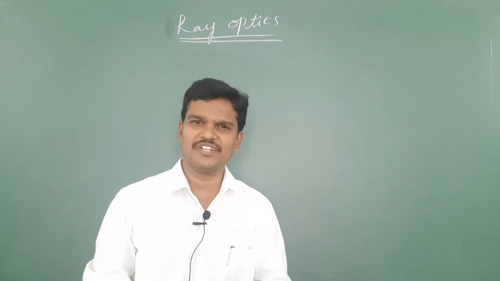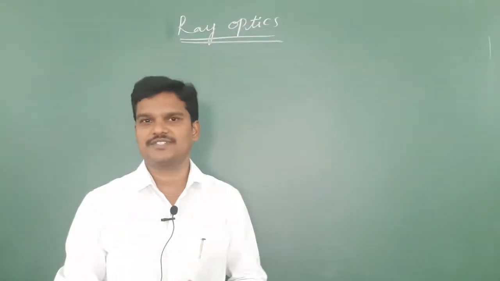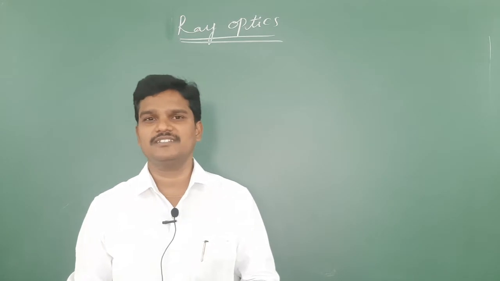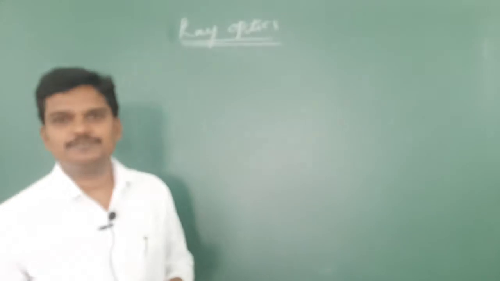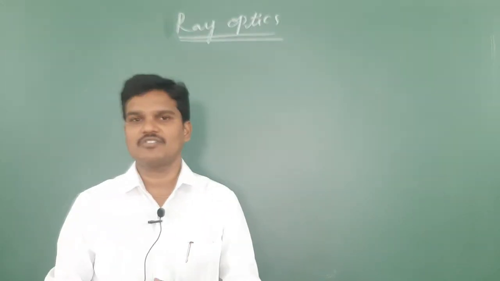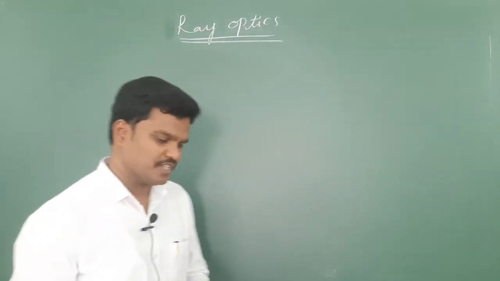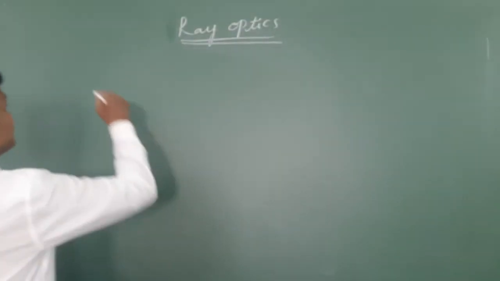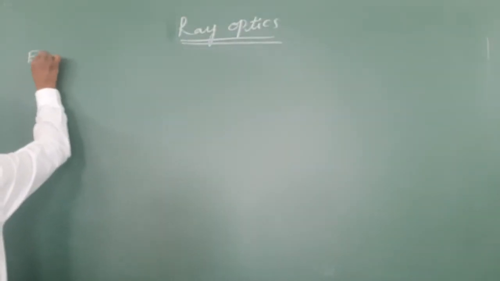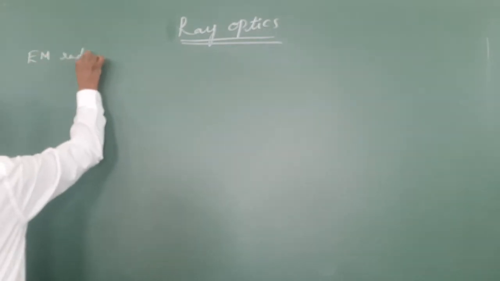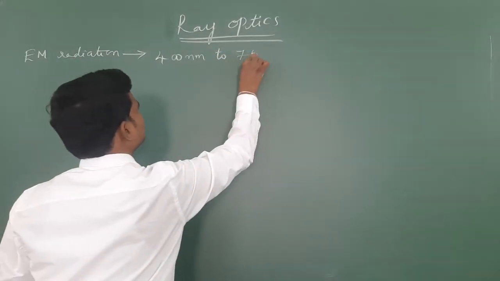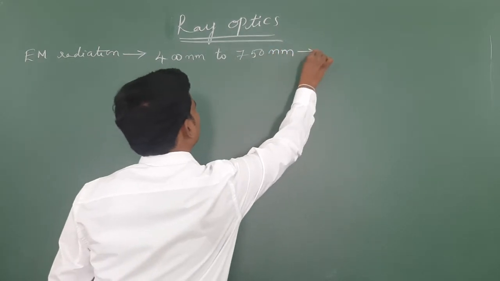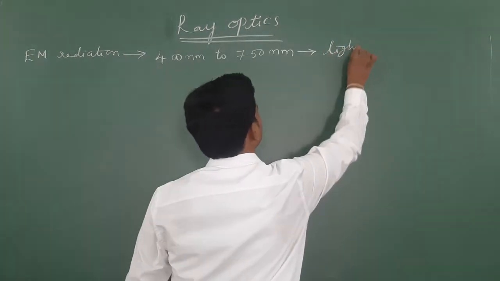Of course there are some properties that I will continue in the next chapters. Some corpuscular theory and other theories we will see in the next chapter. So light is a form of energy which causes the sensation of vision, and any electromagnetic radiation having a wavelength range of 400 nanometer to 750 nanometer is also called light.